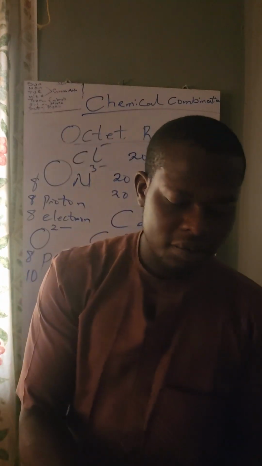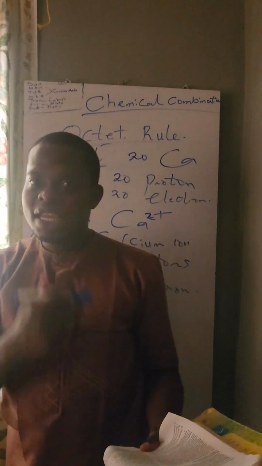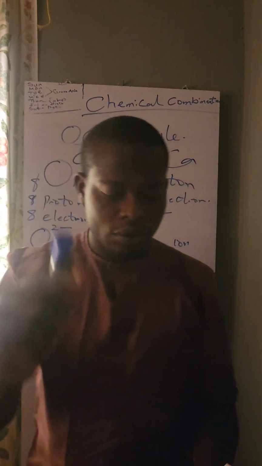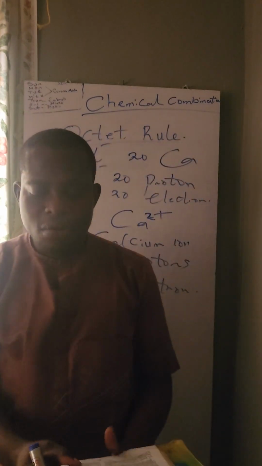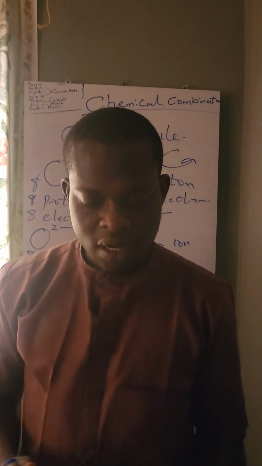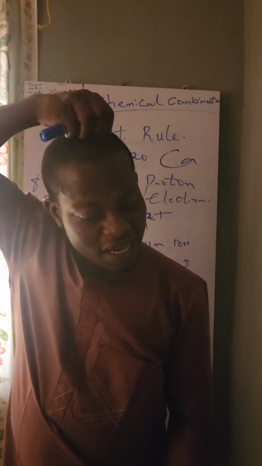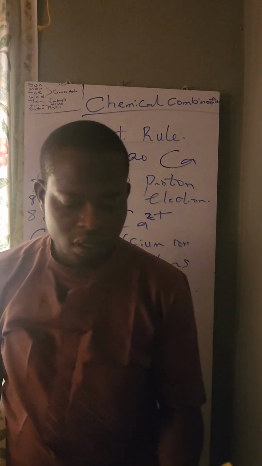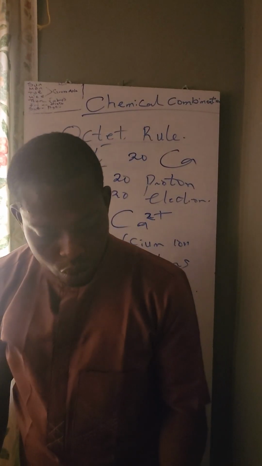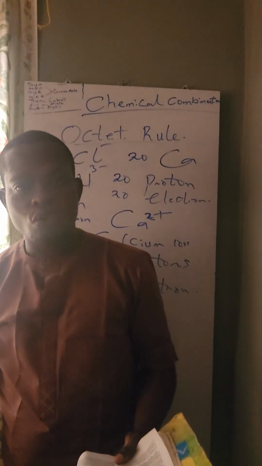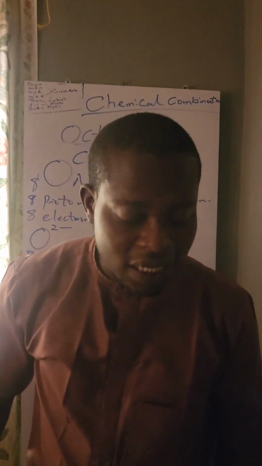Okay, let's write this down, another paragraph. I'm trying to give you a note of what I just explained. In an ion, the number of protons in the nucleus is no more equal to the number of orbiting electrons.